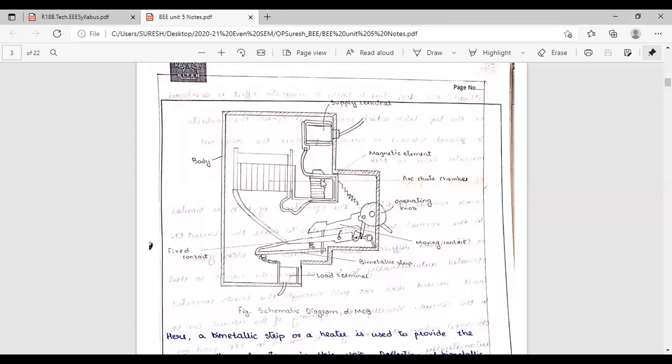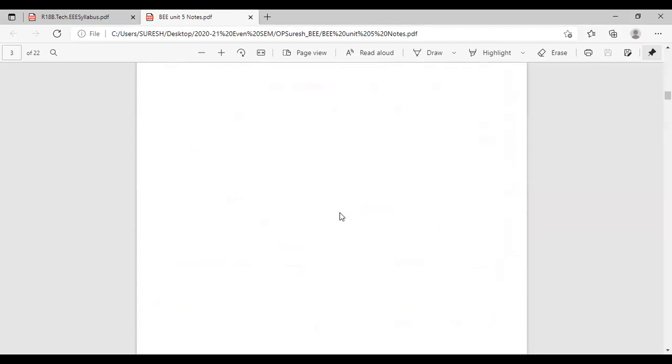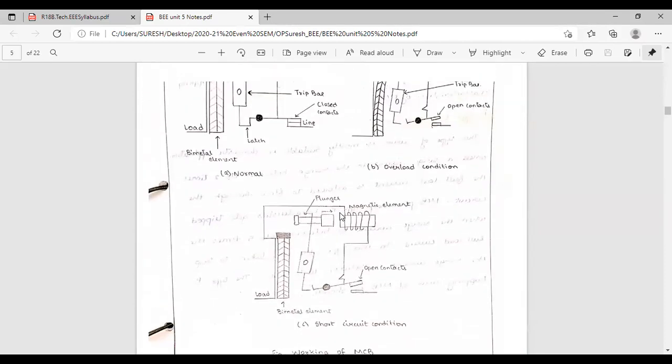Now, where is the magnetic material? What I have shown, this is an iron piece. On the iron piece, they are winding the coil. This is the supply. Load is here. Supply is here, the power supply. This magnetic element means on the iron piece we are winding the coil. This is the circuit diagram. Operation is explained here. I have already explained the operation.